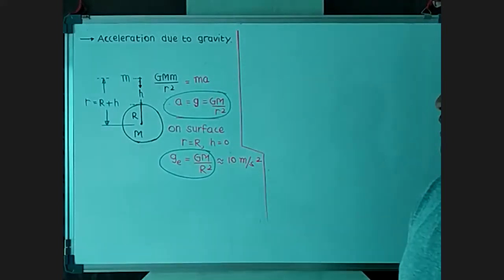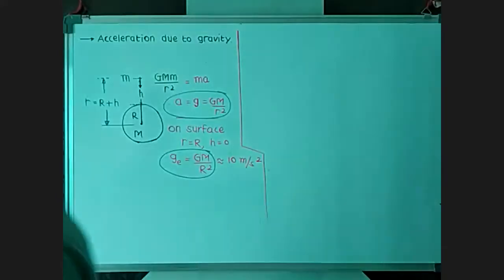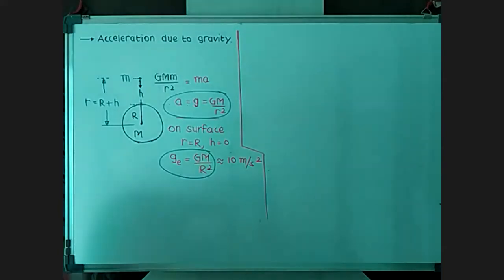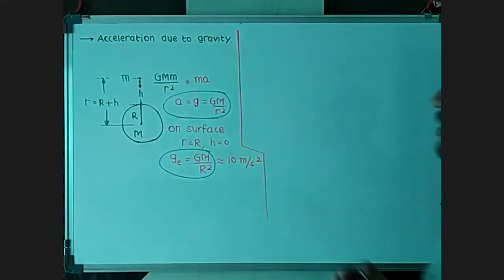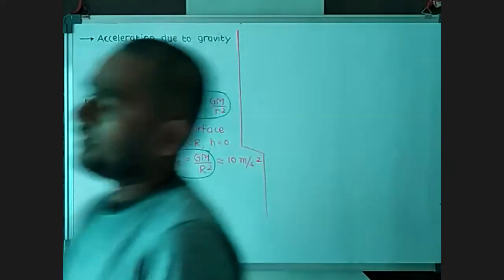So this is the acceleration due to gravity. Now, this gravitational acceleration is also affected by height, by depth, as well as by the rotation of the earth around its axis.